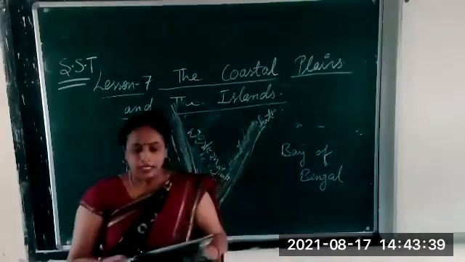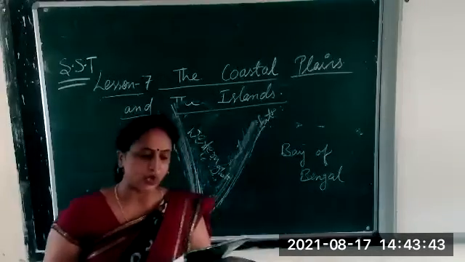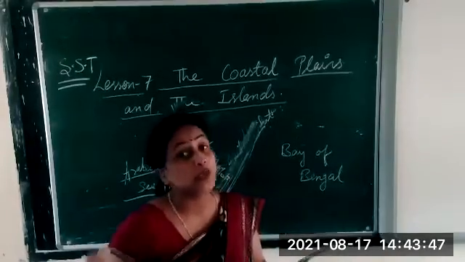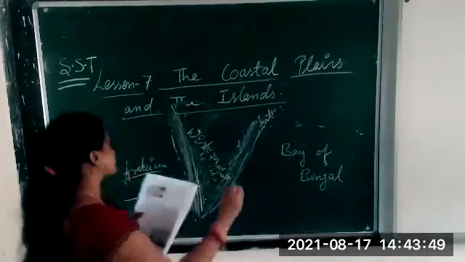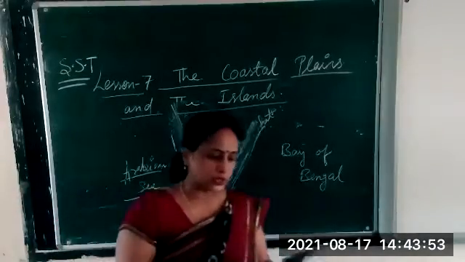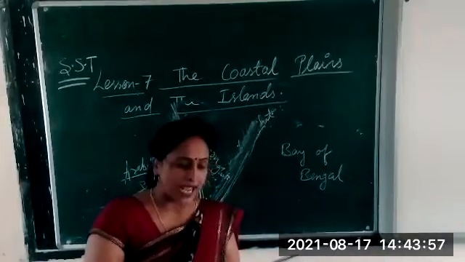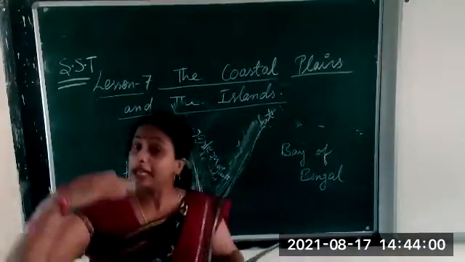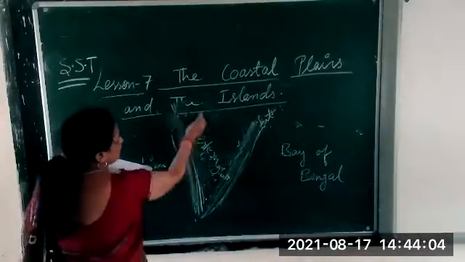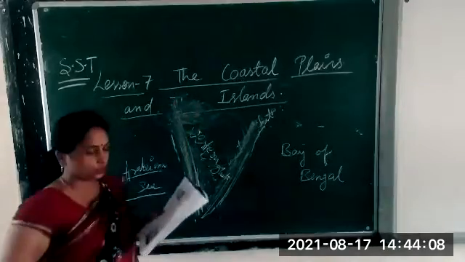Yes, good. Then here you see the western coastal plain is known by different names along its length. We call it by different names because of the length. What is the name of the western coastal plain here? Towards the north, it is known as the Gujarat coast. In the northern part, we will say it is the Gujarat coast.